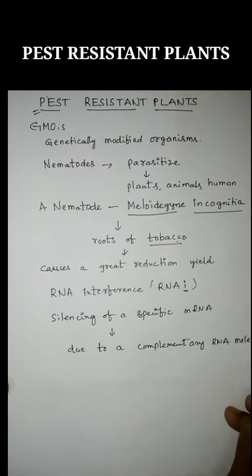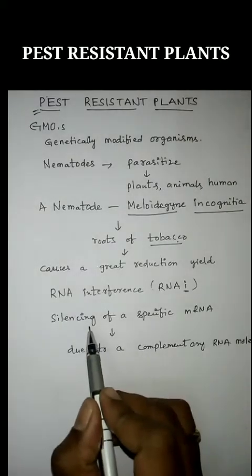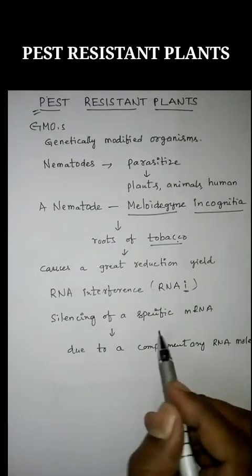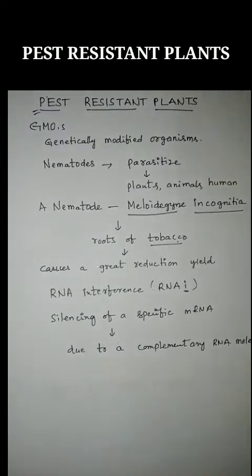So RNA interference is a method of silencing a specific mRNA due to a complementary RNA molecule.